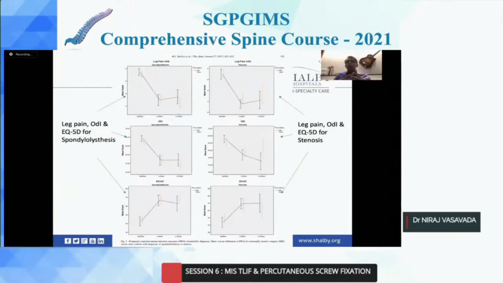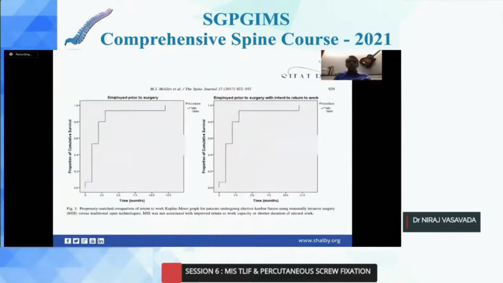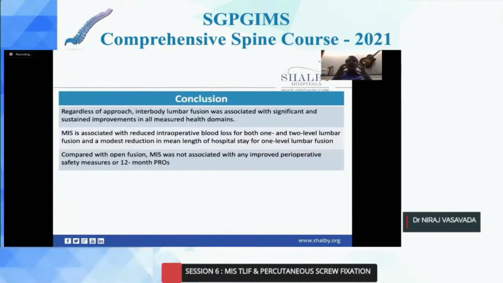Even when they did a subgroup analysis for patients with lumbar canal stenosis and spondylolisthesis, leg pain and back pain remained the same in both groups. Early return to work was also not significant with MIS. They finally concluded that regardless of approach, it is the lumbar interbody fusion which was associated with significant and sustained improvement in all measured health domains. MIS is associated with reduced intraoperative blood loss for both 1 and 2 level lumbar fusion, and a moderate reduction in mean length of hospital stay for 1 level lumbar fusion, not even for 2 level. Compared with open, MIS was not associated with any improved perioperative safety measures or 12-month patient reported outcome.